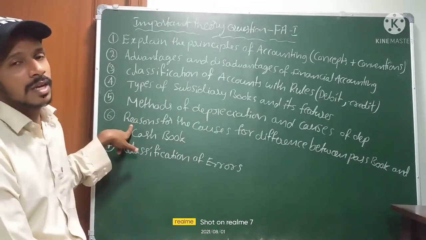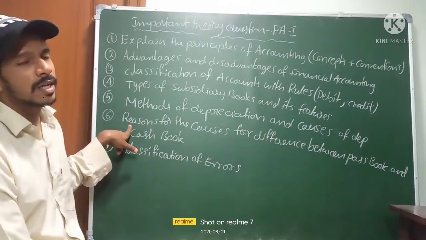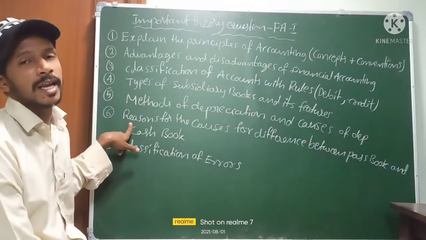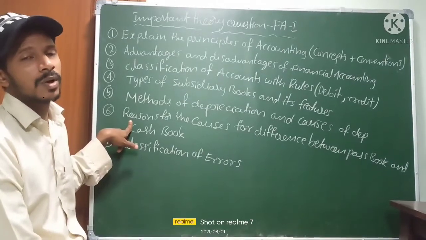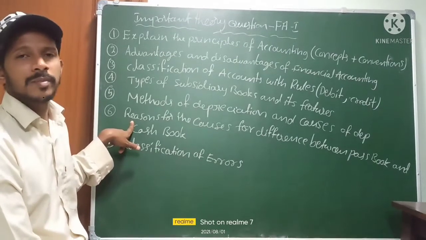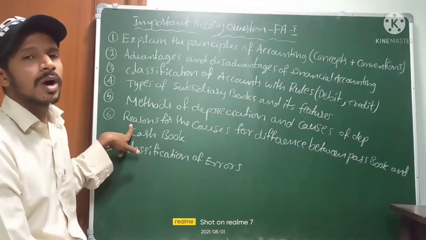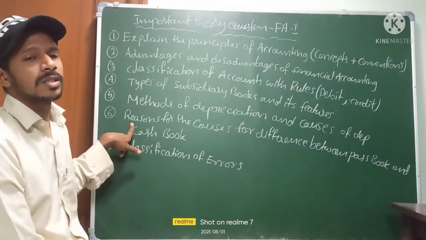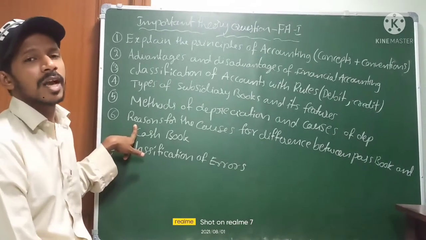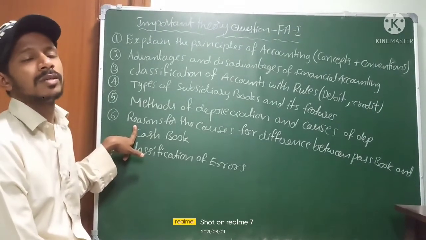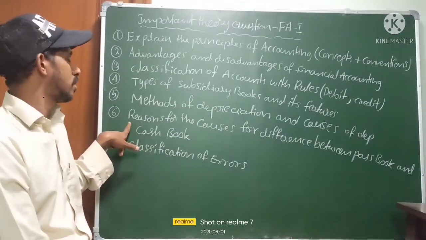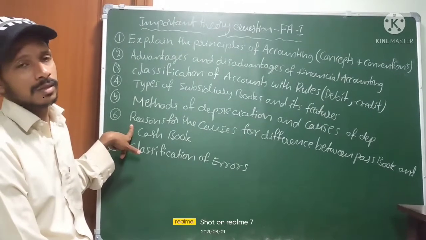Next, sixth question: reasons for the causes of difference between passbook amounts and cash book amounts. What are the reasons? Both books are prepared by different people: cash book by the customer, passbook by the bank. So automatically different causes are there, due to not recording in the passbook, recording only in the cash book. So some differences are there that we have to write in this question. Very important one, difference.